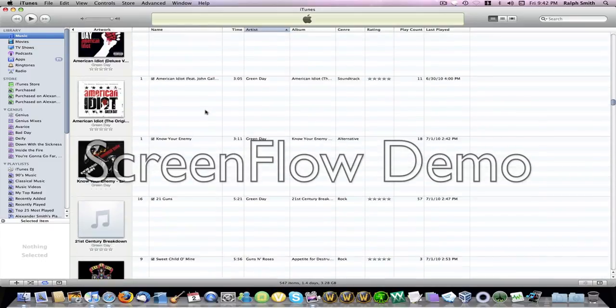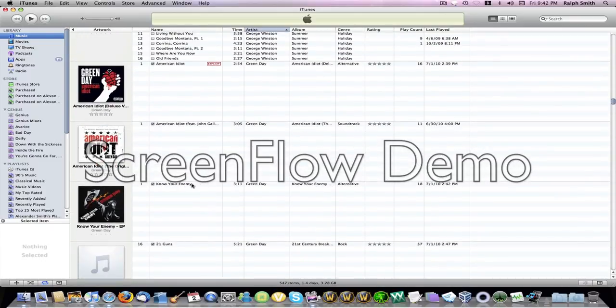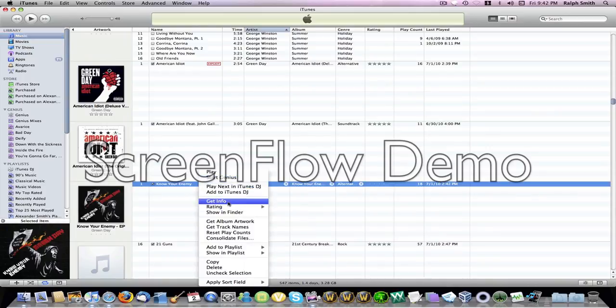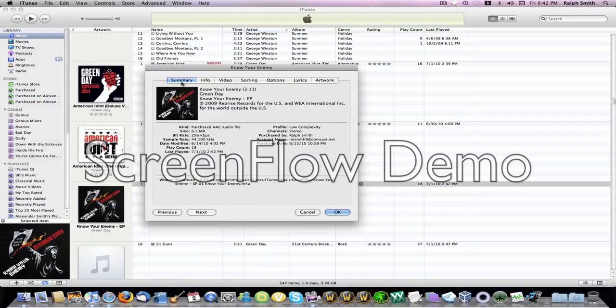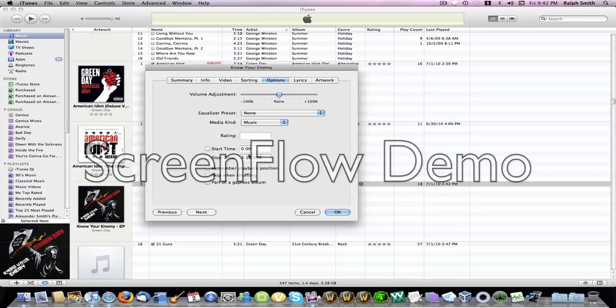I'm just going to click on this one. So what you want to do is pick a song, any song, hit Get Info. This thing comes up, it says Summary, Info, Video, Sorting, Options, Lyrics, Artwork. So what you want to do is click on Options, check off Start Time and Stop Time. I'm going to do from there all the way to 15 seconds, easy.